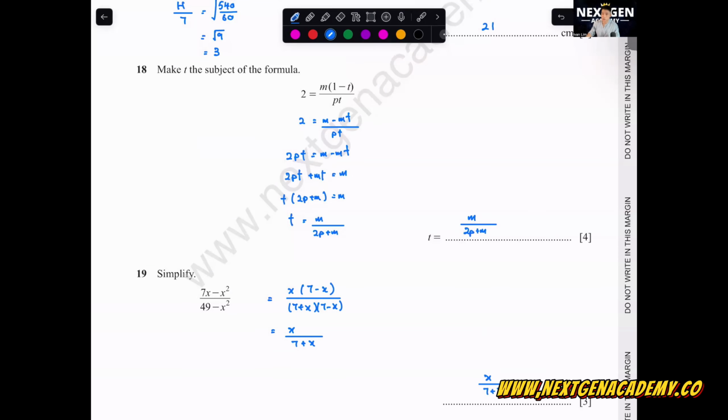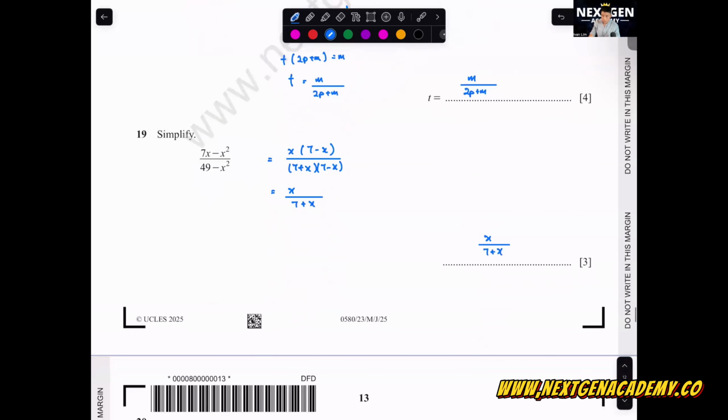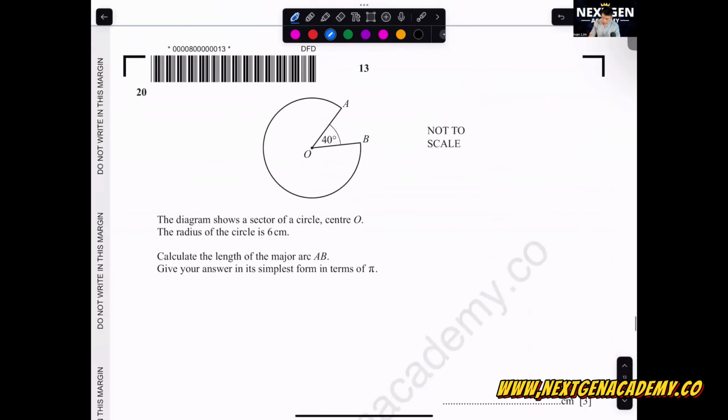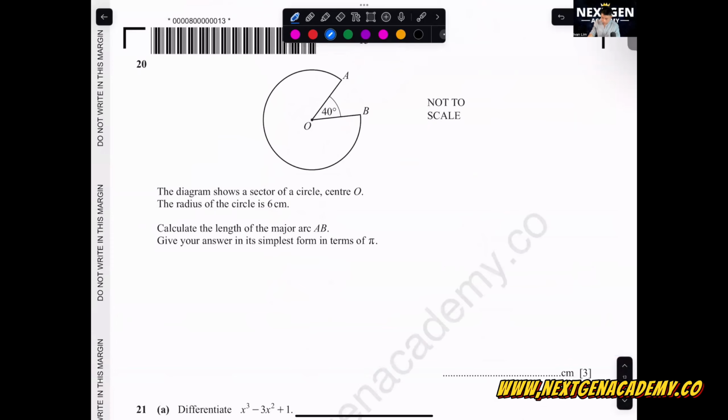Okay, let's go to question 20. Question 20, 3-mark question. This is on circle. The diagram shows a sector of a circle, center O. The radius of the circle is 6 cm. Calculate the length of the major arc. Give your answer in its simplest form in terms of pi. Arc is this part here. This is called your major arc.